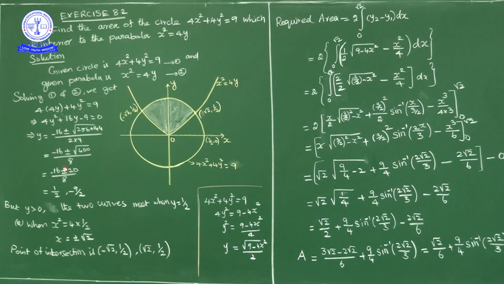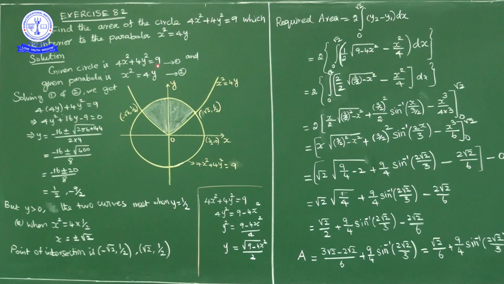So using this plus or minus condition, we got the y values as 1/2 and -9/2. If you observe the rough graph itself, we can conclude that the circle and parabola intersect in the first and second quadrants. In the first and second quadrants, the y ordinate is positive. So y = -9/2 is rejected.